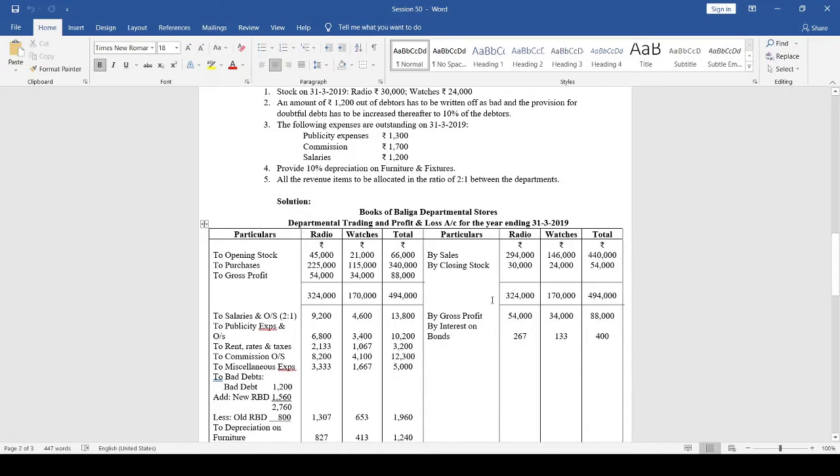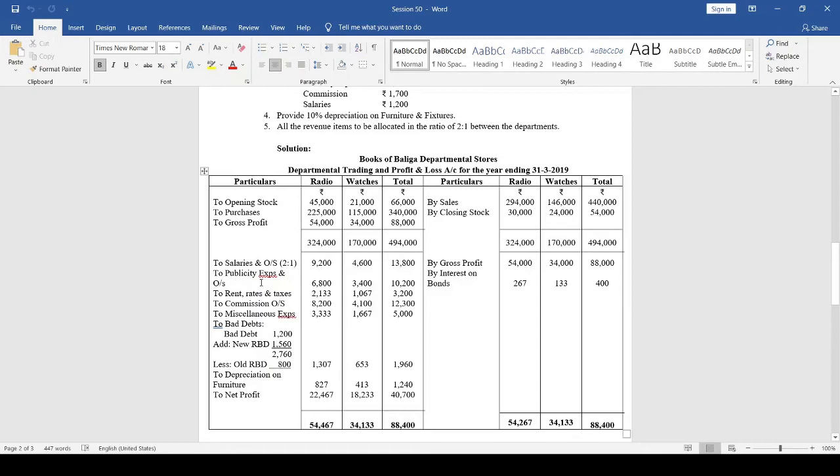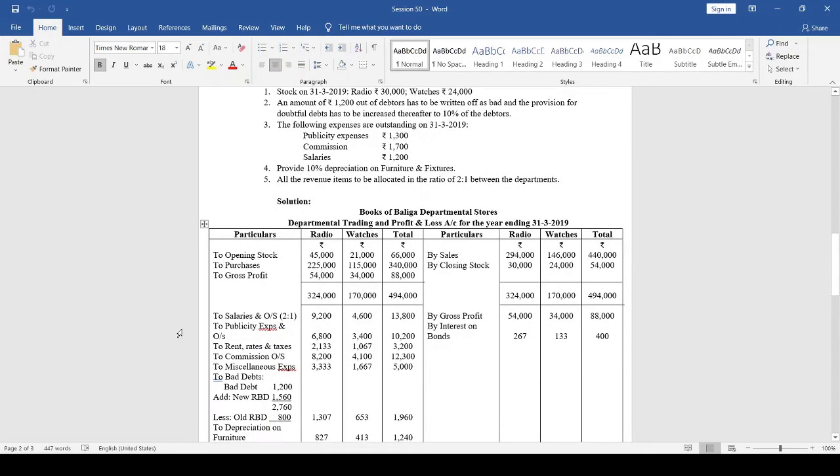So the total for radio department is 3,24,000, so gross profit of ₹54,000. Next, watches department total 1,70,000. So there is gross profit of ₹34,000. Watches department gross profit 34,000. Total 4,94,000. Difference 88,000. So gross profit brought down 54,000, 34,000, total 88,000. Now expenses. When preparing the profit and loss account, expenses have to be taken on the debit side.